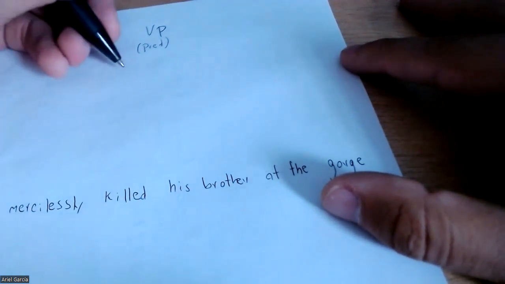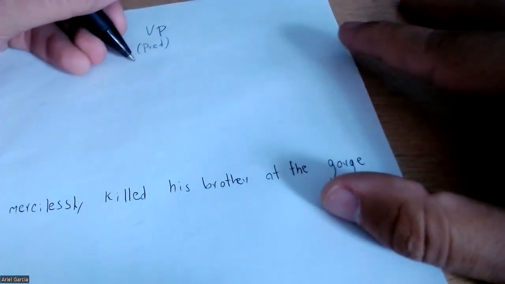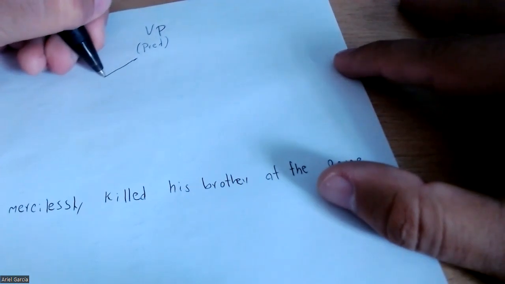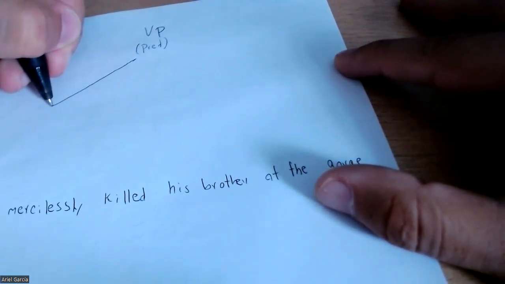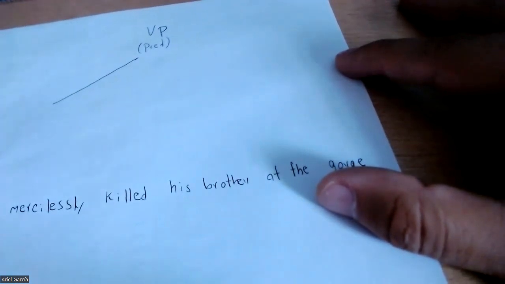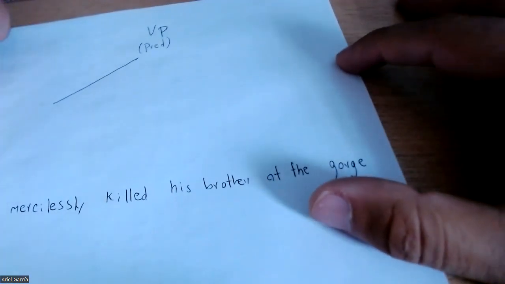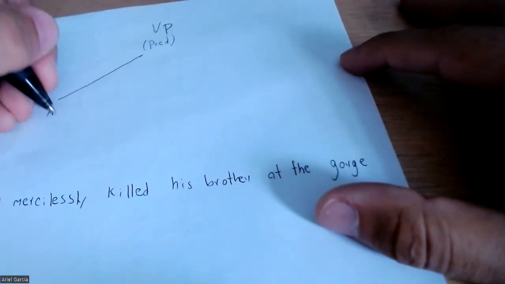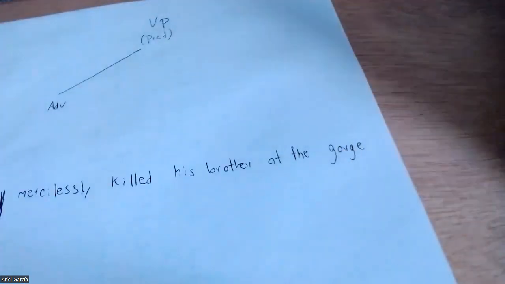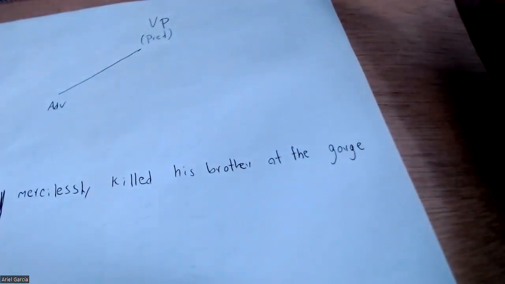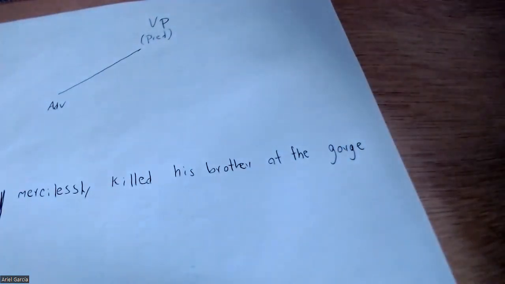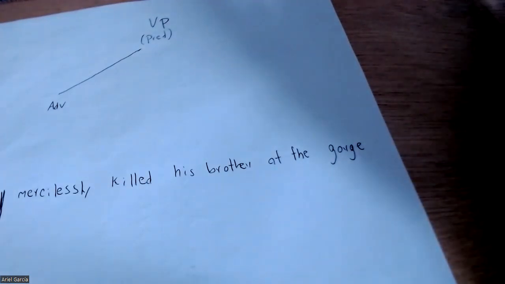Right here we just have a very similar example. I know that you can remember that mercilessly, sorry, is going to be an adverb, because an adverb is what you combine with an adjective or verb, and it becomes like a description.